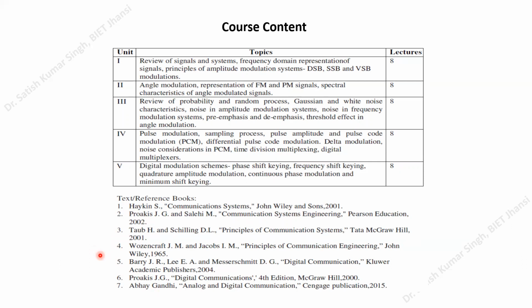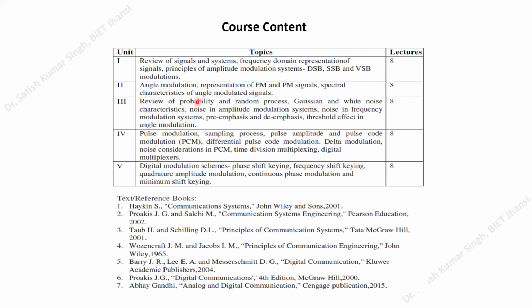You can go through these books and find these topics in detail. If you compare the course content with your GATE syllabus, you will find that more or less most of the topics are already covered in this course content.